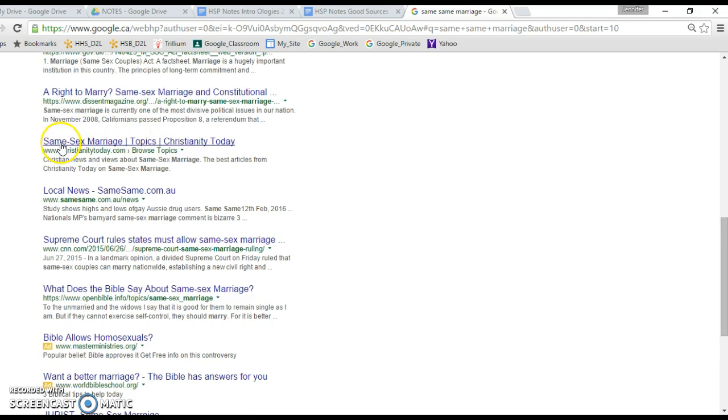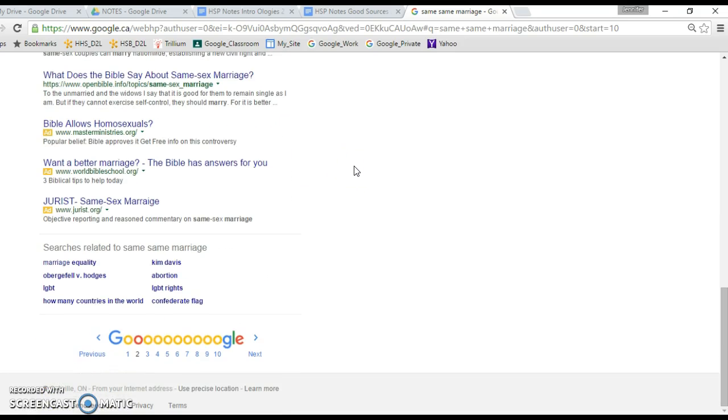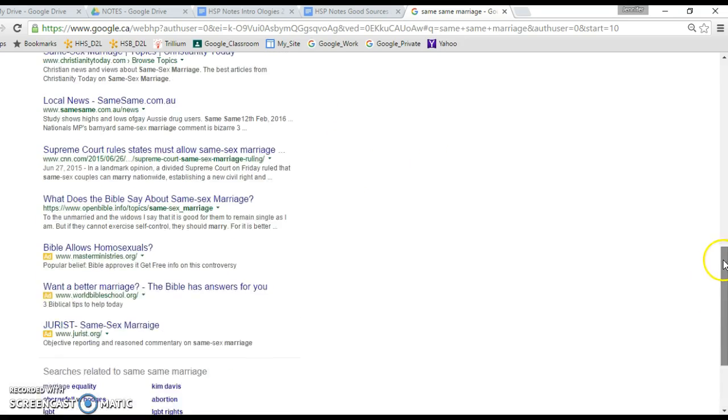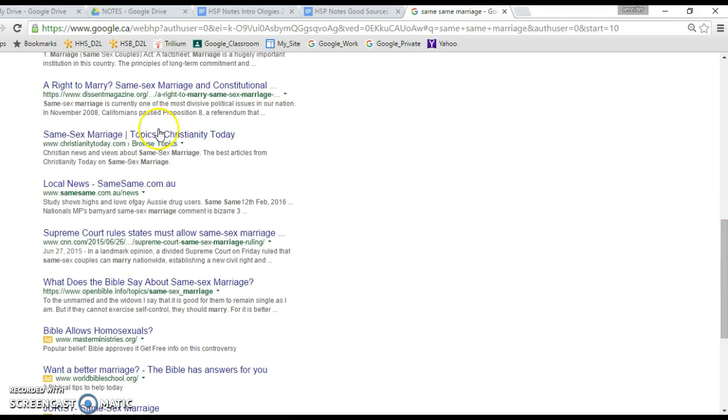So if we look here, you can see that this is ChristianityToday.com, likely to be not as neutral as perhaps some of these news organizations might be. That doesn't mean that these articles don't have a place. Certainly, if you are a Christian, you might want to read Christianity Today to reinforce your point of view, to find out what other people who are like-minded are thinking about and what the issues are and all that kind of stuff. But for educational purposes, you're probably going to want to do something more along the lines of a CNN article or something like that.